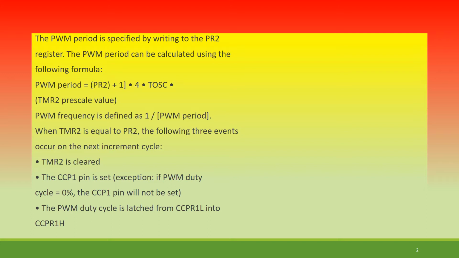When TMR2 is equal to PR2, the following three events are going to occur on the next increment cycle. TMR2 is cleared, and the CCP1 pin is set. If the PWM duty cycle is 0%, then it will not get set, that is, the on time itself is 0. Otherwise it will get set, and the PWM duty cycle is latched from CCPR1L into CCPR1H. So this is the basic mechanism.